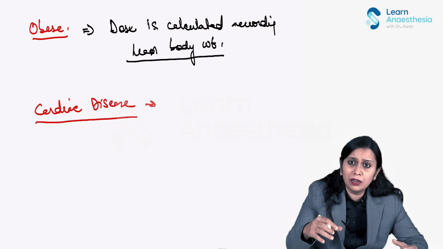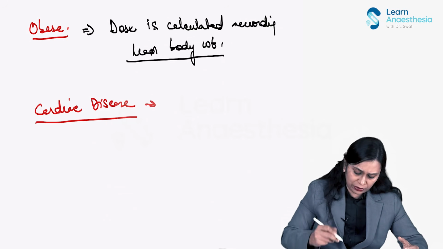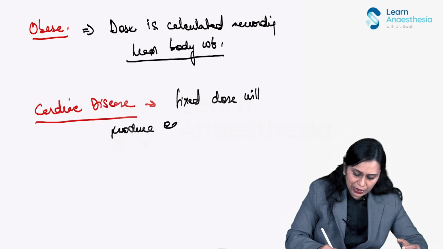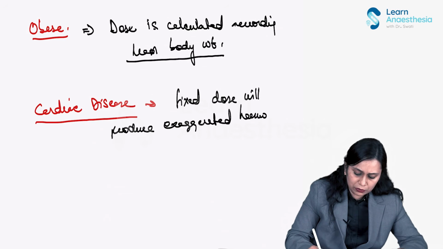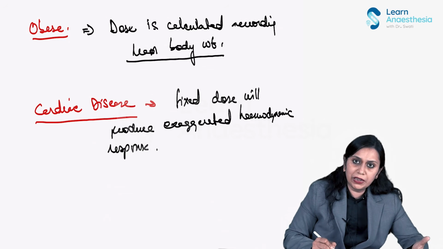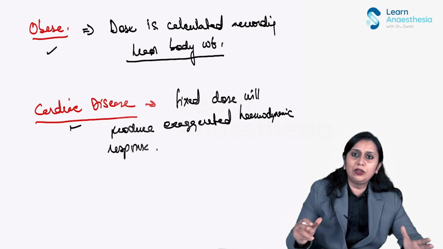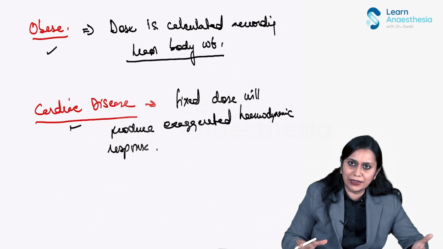So we have to give slow incremental doses. So this is how, according to the patient's characteristics and comorbidity, the induction dose of propofol has to vary. Okay.